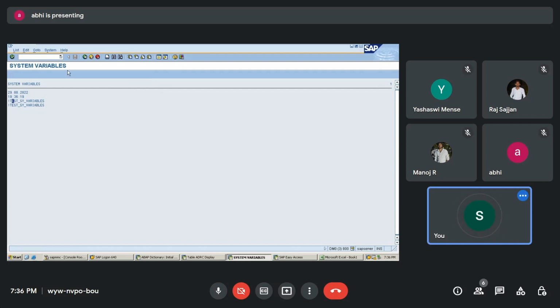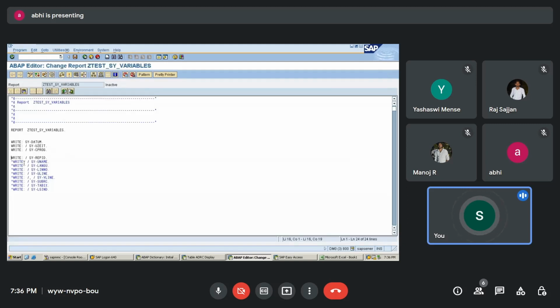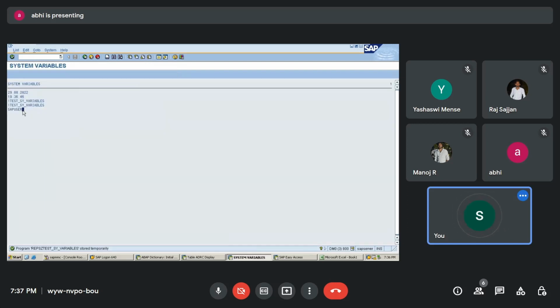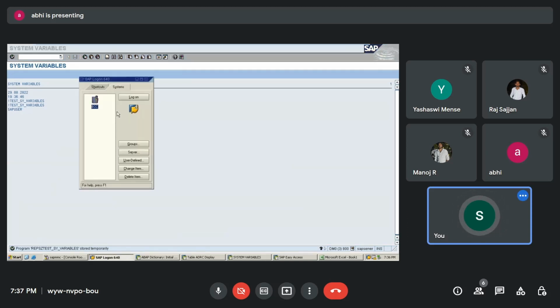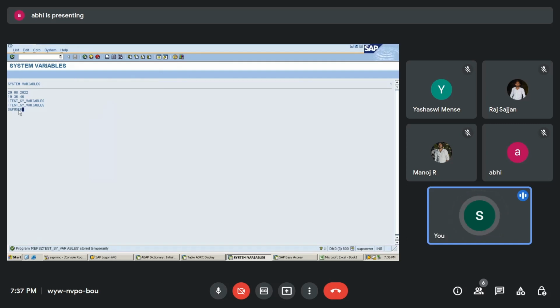Now if I go back, this one is going to give me the username, sy-uname. Sy-uname is going to give me the username. I entered the username SAP user at the login screen, so SAP user is my username, and it is going to give this.